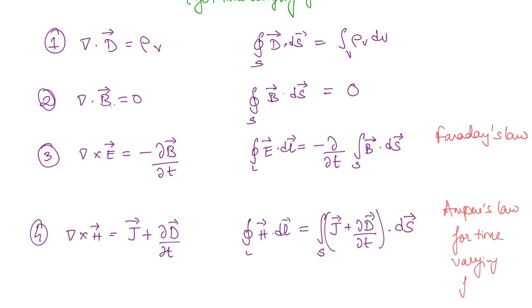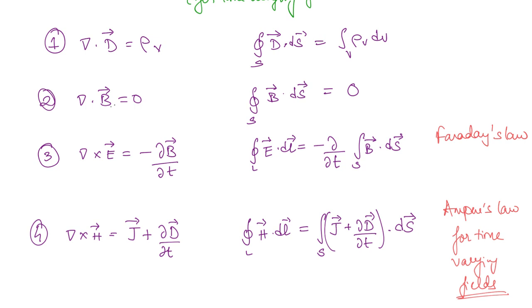Okay. So this is a more generalized form, because if you see, the first and second equations are anyway the same. In the third equation, if there is no time varying field, then what will happen? This term will become 0, okay. And in the fourth equation, when there is no time varying electric field, this term will become 0, and you will have the same equation as for static fields, okay.